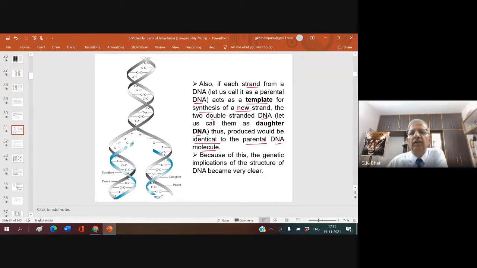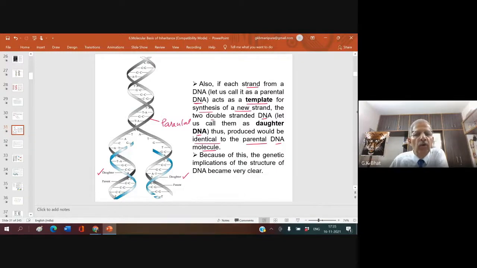One strand of the parental DNA acts as a template for one daughter strand, and the other strand acts as a template for the other daughter strand. If you look into the nitrogen bases of these two daughter strands, they will be found to be identical to the parental DNA molecule.